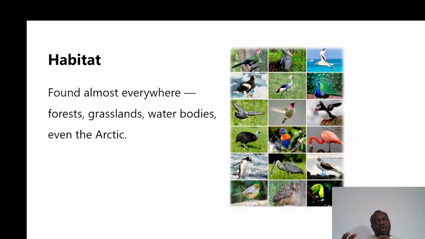Sometimes they undergo what is called seasonal migration. For example, birds that cannot stay in areas that are very cold. What happens when the weather becomes very cold? They migrate from that region to another region that is warmer at that point in time. When that region becomes cold, they leave and migrate back to where they came from because that place is now becoming warm. That's what we call seasonal migration. That's why, at a particular season, you can see a particular kind of bird in a place, then suddenly, when the weather changes, you won't see some species. But the following year, at that particular time, you see them returning to that habitat. That's what we call seasonal migration of birds. That's one fascinating thing about them.